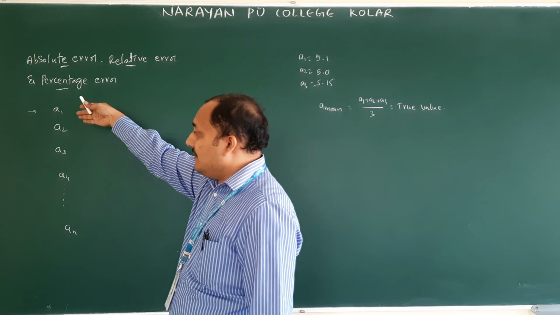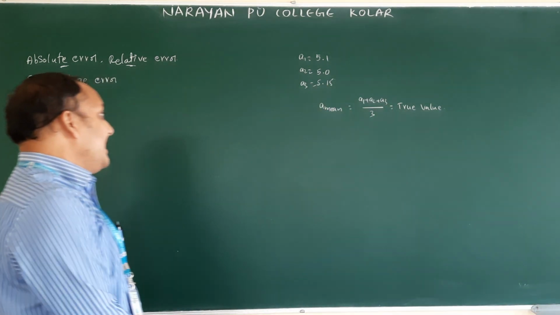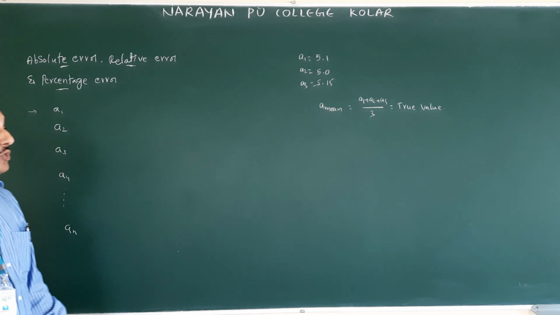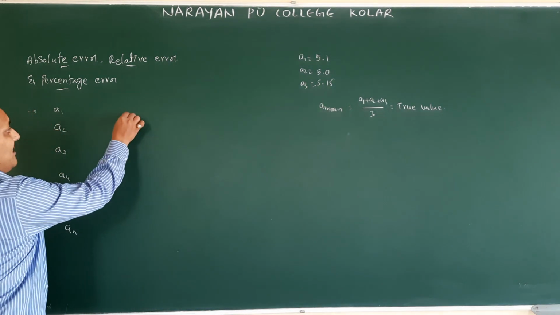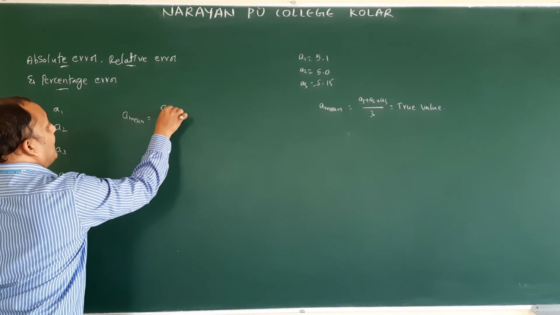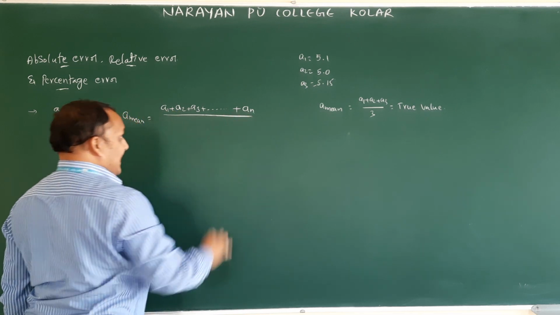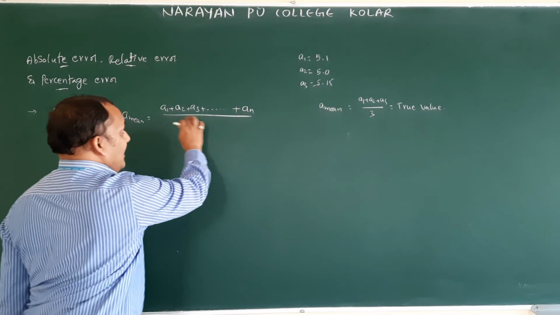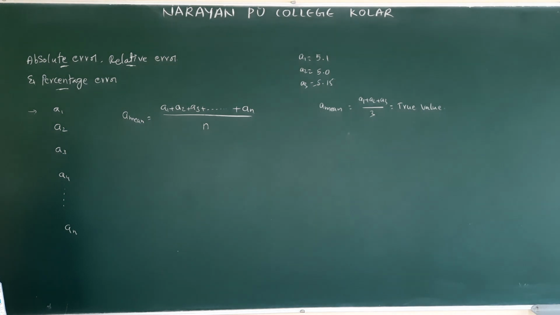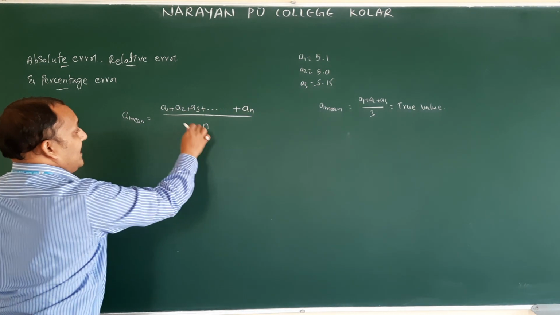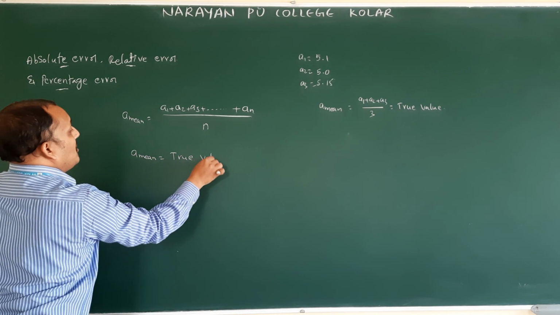If we found n values, the true value is the mean: A mean equals A1 plus A2 plus A3 and so on up to AN, divided by n, since we took n readings.